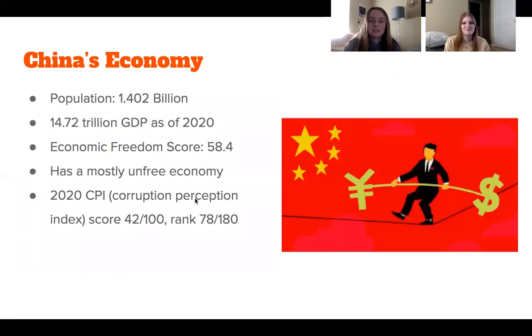China's economy: the population is 1.402 billion people, and their GDP as of 2020 was 14.72 trillion, so it's pretty similar to the United States. Their economic freedom score is 58.4, and they have a mostly unfree economy. The corruption perception index for China, their score was 42 out of 100, and their rank was 78 out of 180 countries.